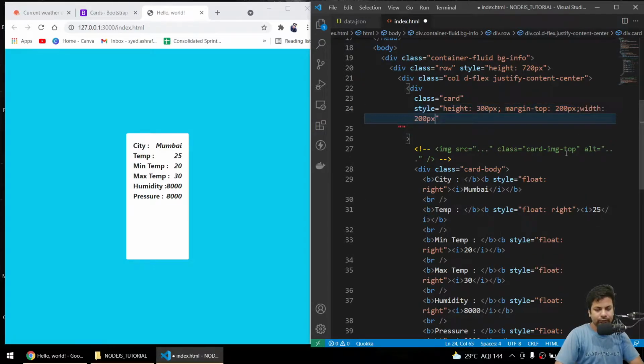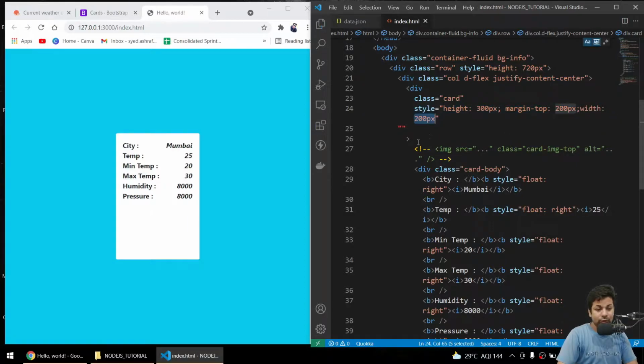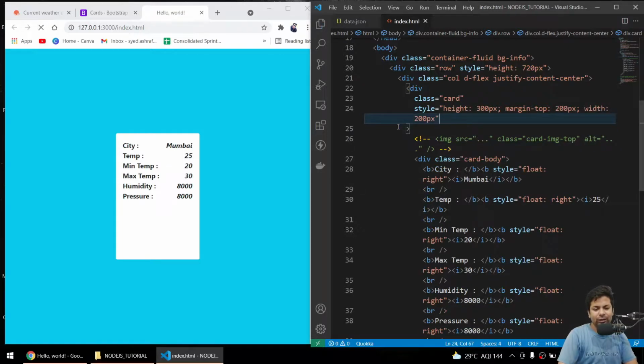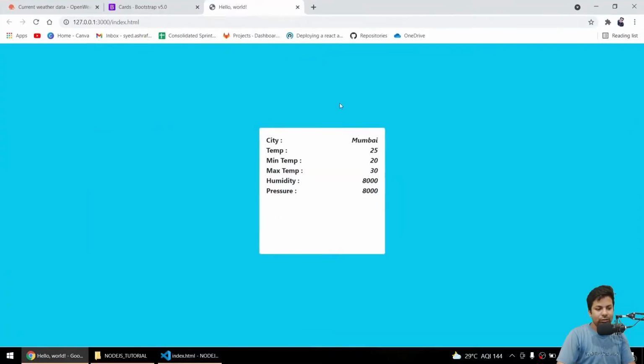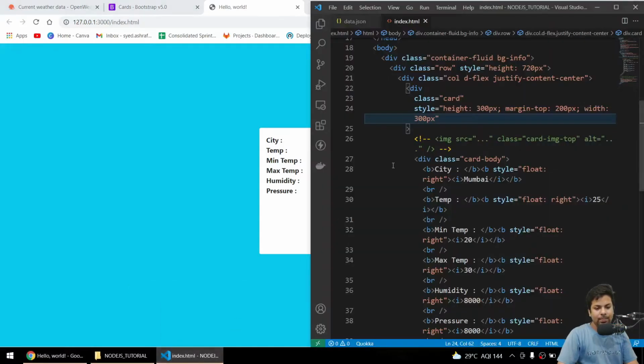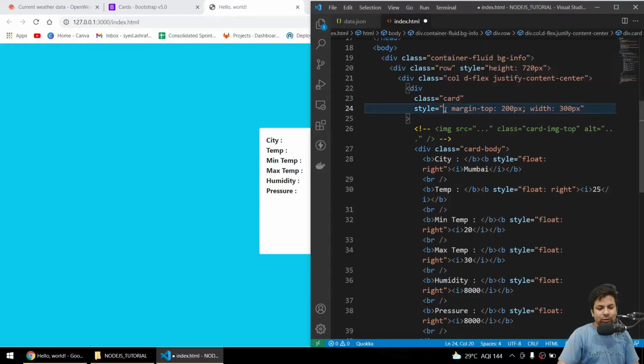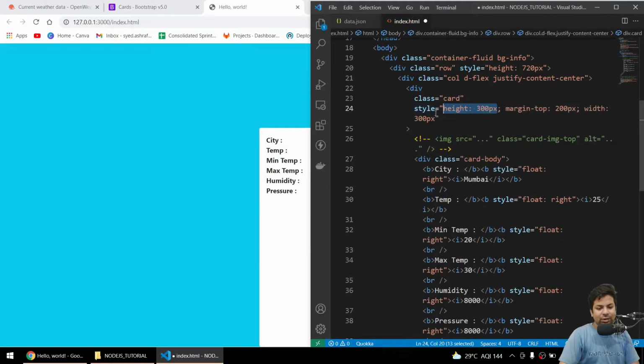Okay, yeah, it's working. I didn't know we can't add two styles. So we'll just say 300 pixels. Yeah, so we're getting temperature, this stuff, and a lot. Now we'll just remove the height part and let the height be default. And okay, that's very big. Okay, yeah, so let it be.